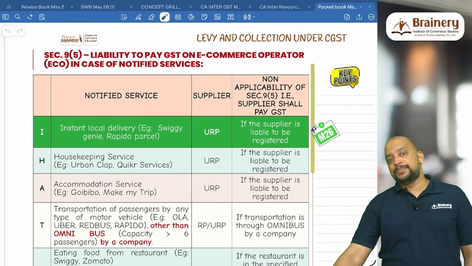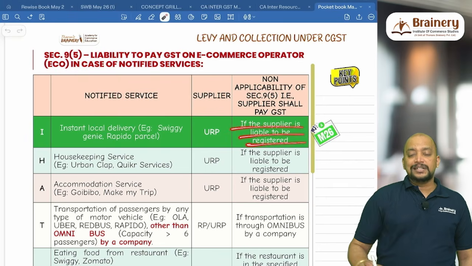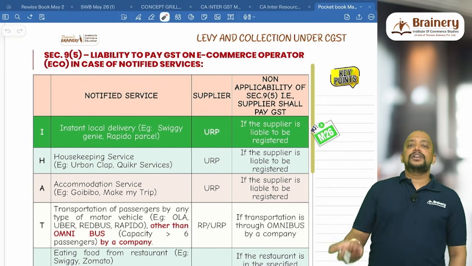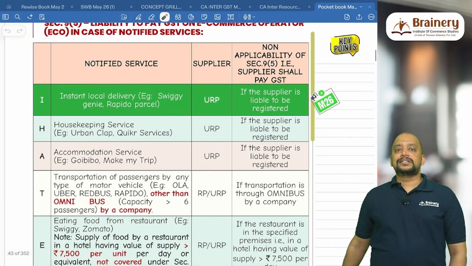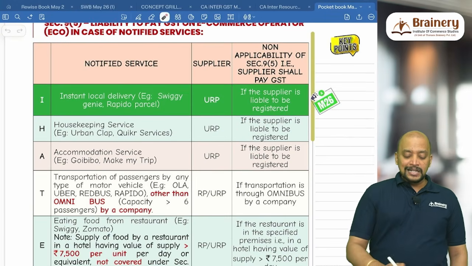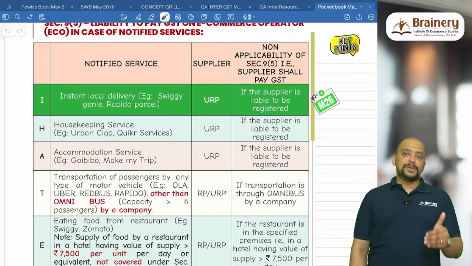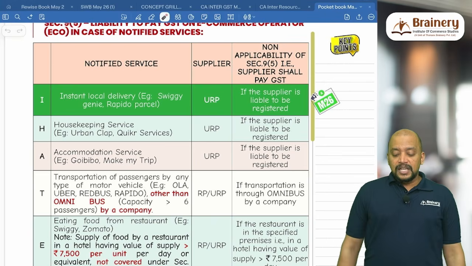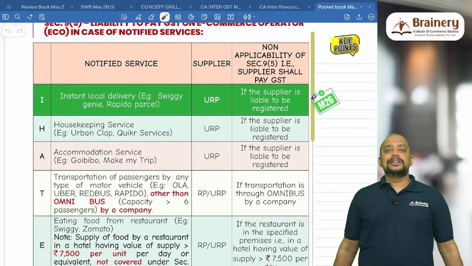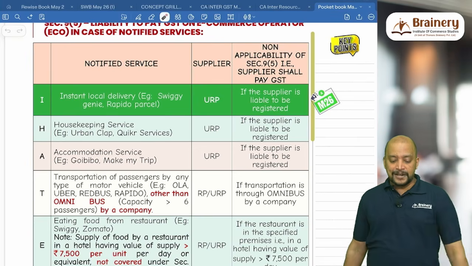The supplier only will pay GST. So the supplier should be unregistered. If the supplier is liable to be registered, then in that case the supplier only will pay GST. 9.5 not applicable. Then H for housekeeping services, A for accommodation services. In case of the first 3, IHA, instant local delivery, housekeeping services and accommodation services, the supplier should be unregistered. If the supplier is liable to get registered, it's not covered under 9.5. The supplier only will be liable to pay GST.